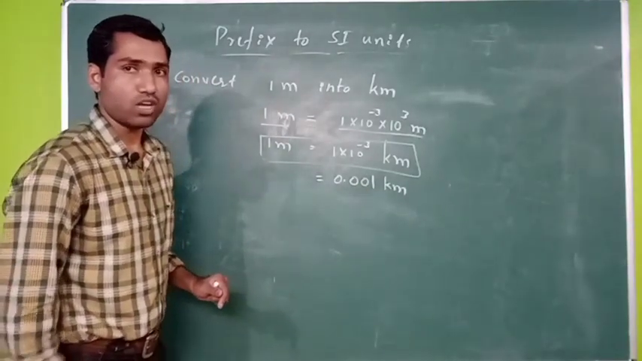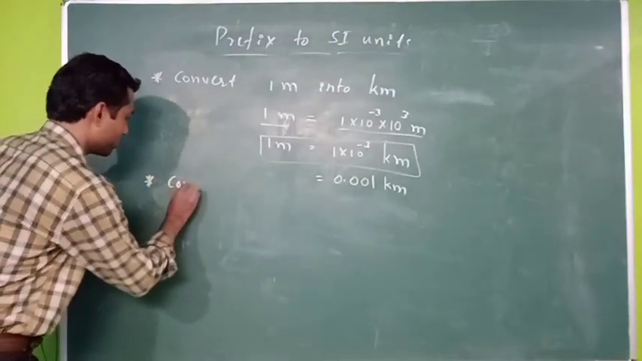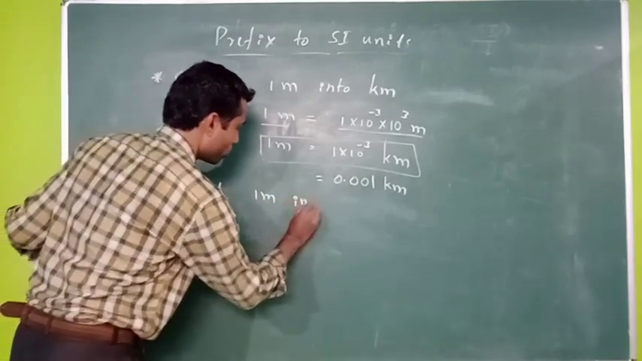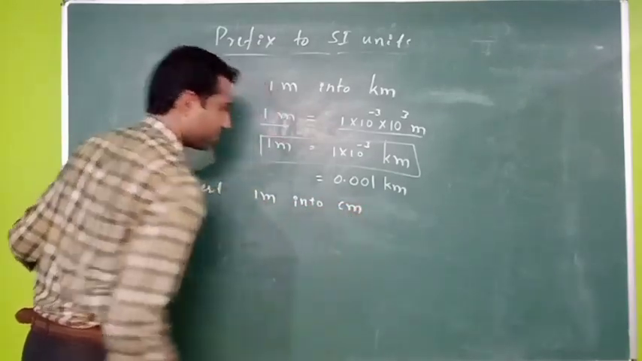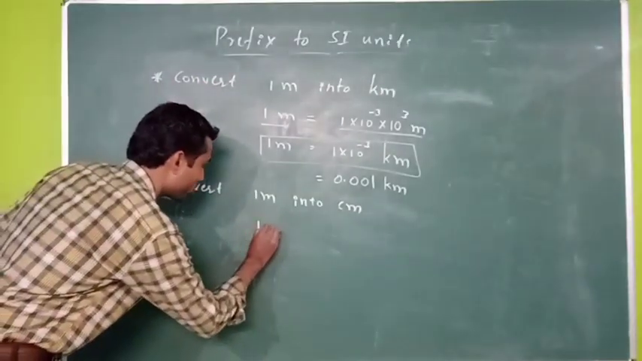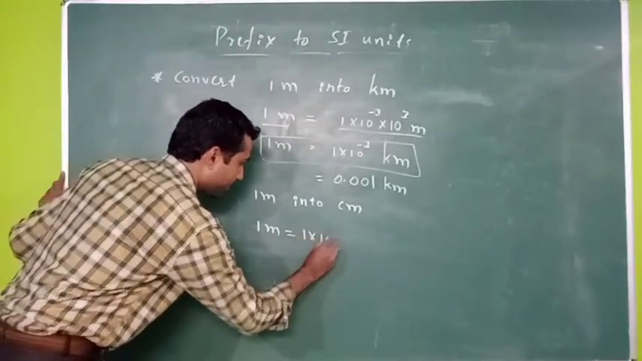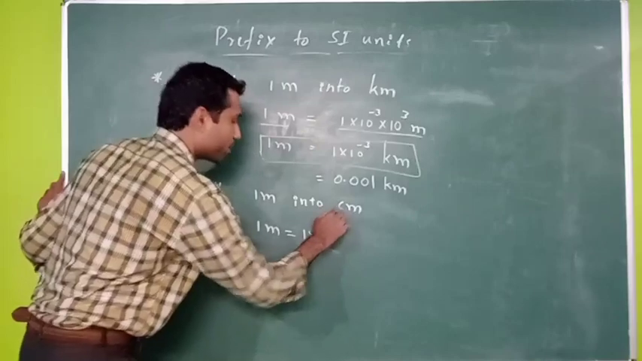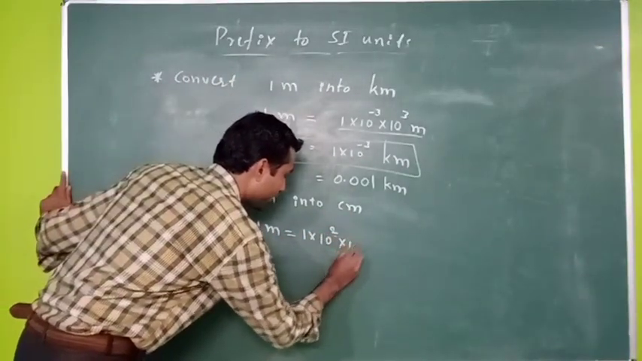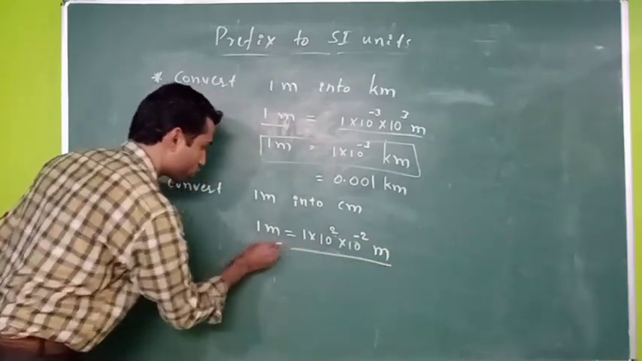Right. So now let us take one more example. That is, convert 1 meter into centimeter. 1 meter in terms of centimeter. So again I have to write 1 meter as it is. So this is equals to 1 into 10 raised to, centi means what? 10 raised to minus 2. So I have to multiply this with 10 raised to 2 into 10 raised to minus 2 meter as it is. Whole thing remains equals to this value.